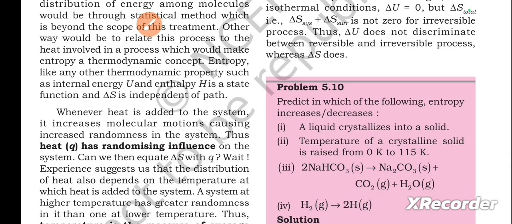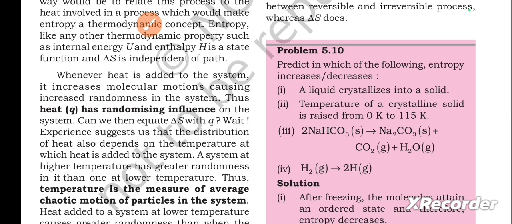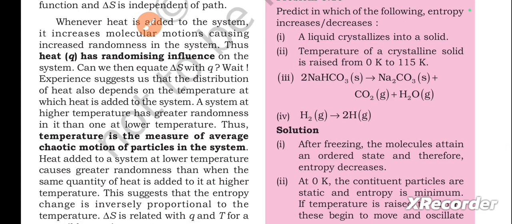Whenever heat is added to the system, it increases molecular motions, causing increased randomness in the system. Thus, heat Q has a randomizing influence on the system. Can we then equate delta S with Q? Wait, experience suggests to us that the distribution of heat also depends on the temperature at which heat is added to the system. A system at higher temperature has greater randomness in it than one at lower temperature. Thus, temperature is a measure of average chaotic motion of particles in the system.